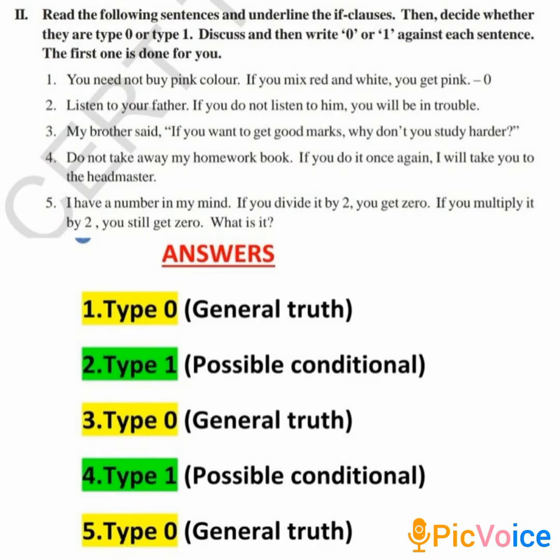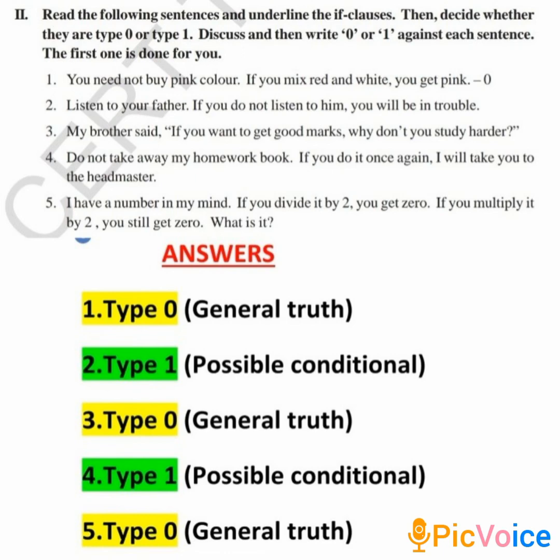Now let us look at the answers. The first one has already been done for you. The first one is a type 0 conditional because the tense in the dependent clause is simple present. You mix. And the tense in the main clause is also in the simple present. You get. The second sentence is a type 1 conditional because the tense in the dependent clause is simple present tense. If you do not listen. And the tense in the main clause is in the simple future tense. You will be in trouble.